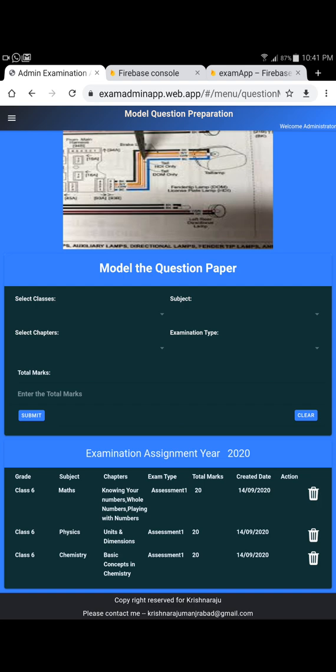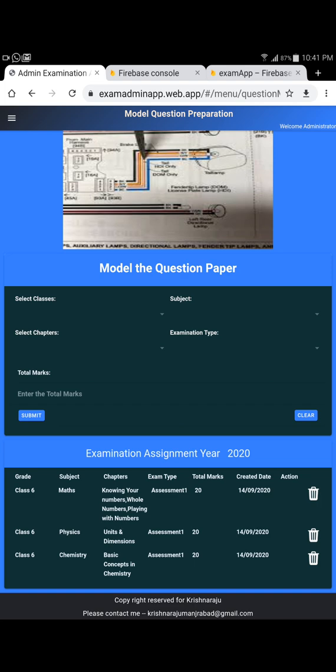Likewise, for physics, the chapter is units and dimensions, and assessment 1 is for 20 marks, and then chemistry. Whatever questions are prepared for these subjects will be picked up for this assignment, this examination question paper. It basically takes the total and divides it into high, low, and medium, gets those questions, and randomly sends them back to the students.